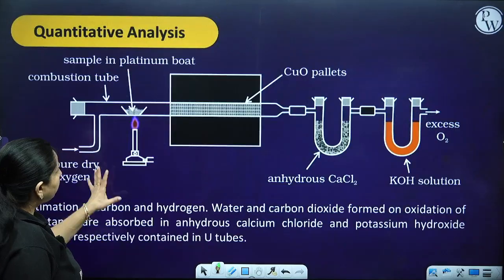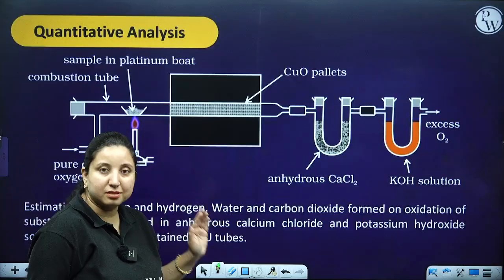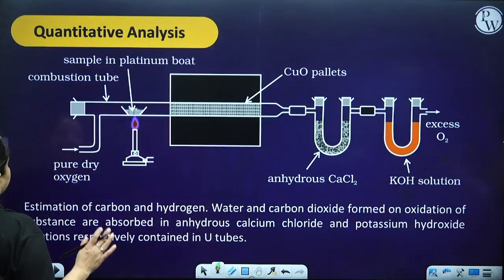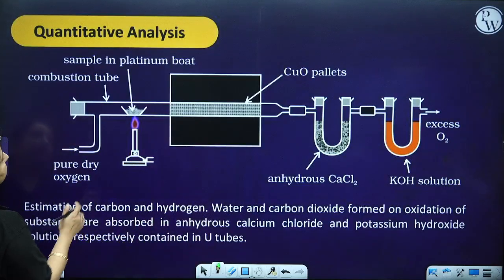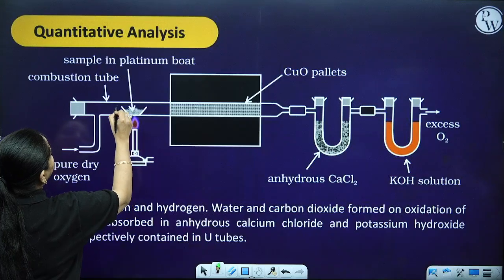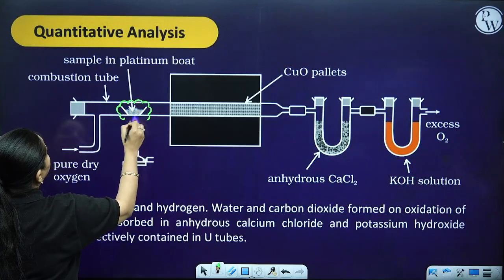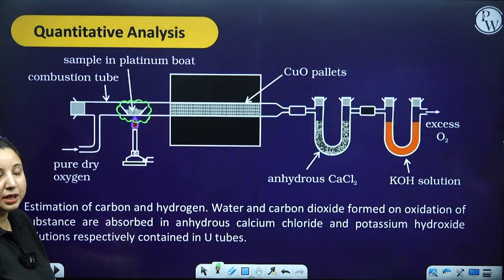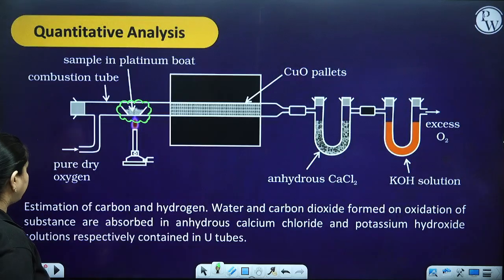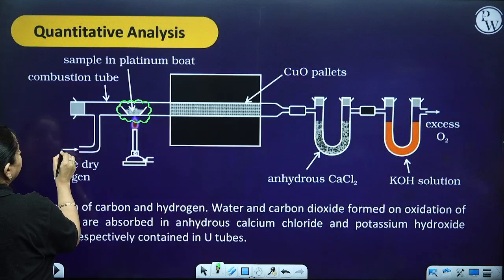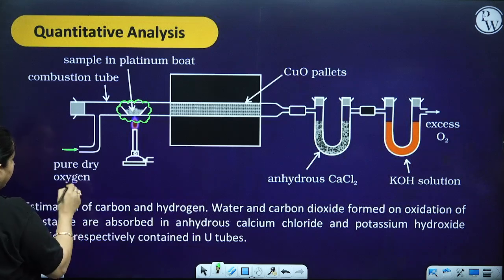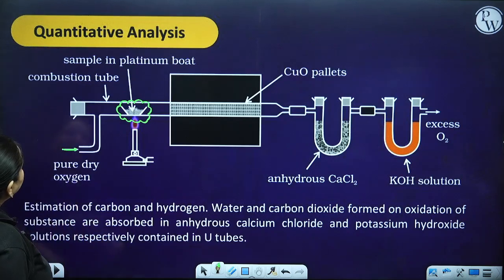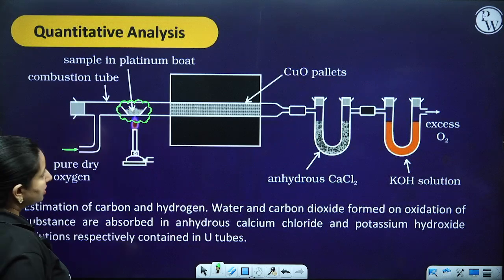Now the apparatus which I am going to use is this. A very simple thing: look over here, in this platinum boat we have taken a sample. Why platinum? Because it is a noble metal and is not going to react. From here we pass pure dry oxygen, and this is a combustion tube.